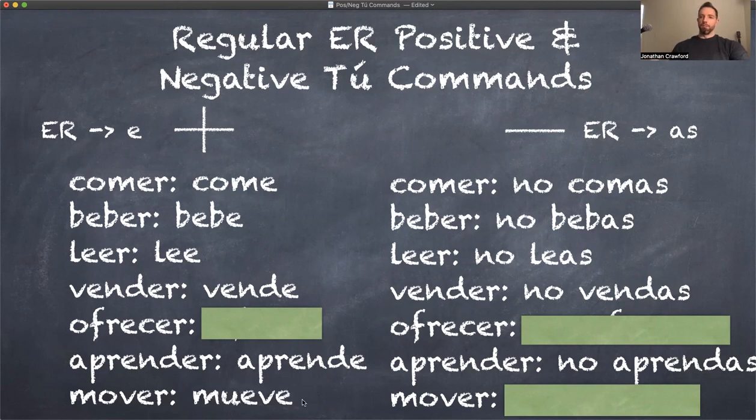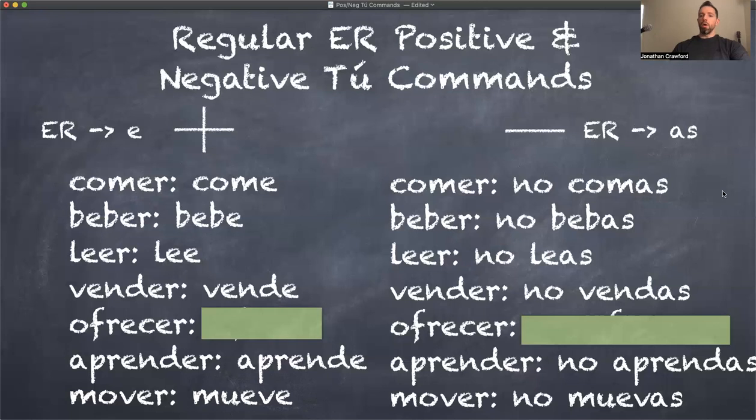If I'm telling someone to move his or herself, I say muévete, right? But that would be rude. Don't say that. No digas eso, okay? But if I say don't move, what's it going to be? No muevas. So you have to remember it's a boot verb. It has the O turning into a UE, but the endings are still the same. E and AS. Mueve, no muevas.